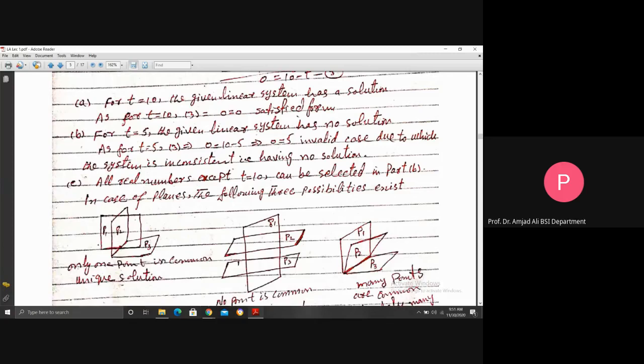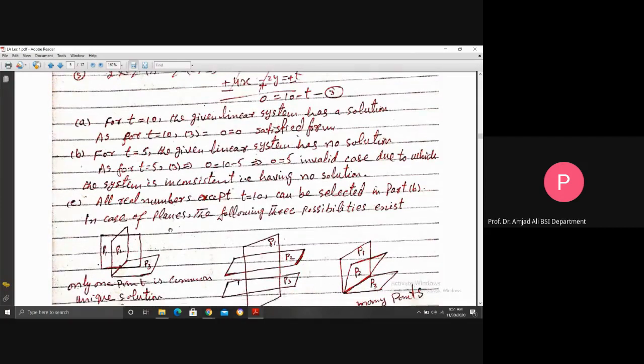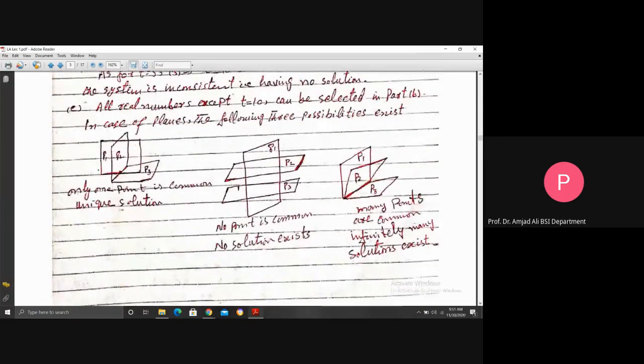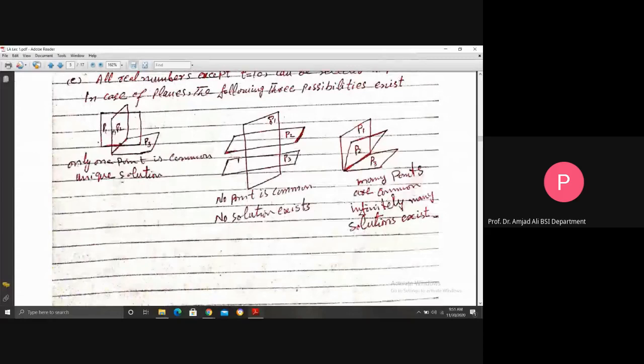Now, in the case of planes, the following three possibilities exist. That is one possibility here. This is plane 1, this is plane 2, and this is plane 3. Only one point is common among all three planes, though P1, P2 have many common points.